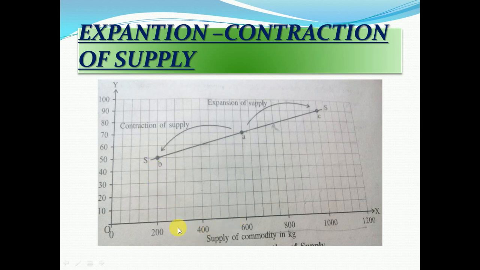So only we can find out here the change in the supply due to the change in the price. It is on the Y axis, this is price and this is supply. So price 10, 20, 30, 40, you can see here prices are going up and down, so our supply is going up and down. That is called expansion and contraction.